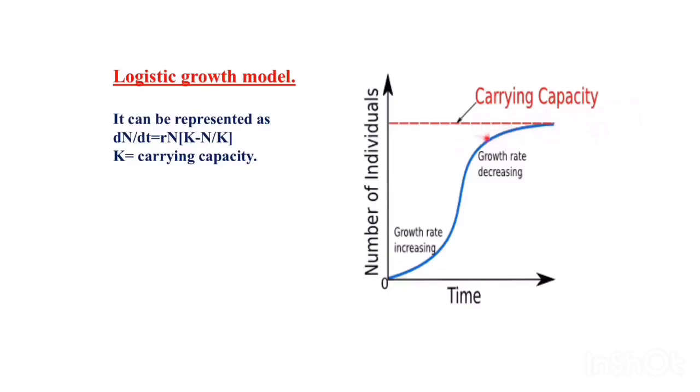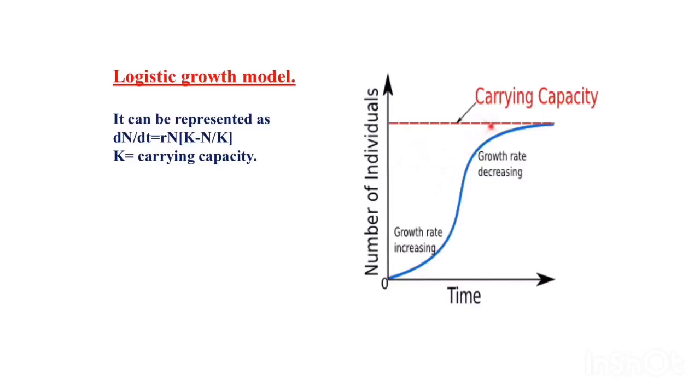That one is called the exponential phase. The point at which the number of individuals in the population becomes stable is called the carrying capacity of the habitat. See here, after reaching this point the graph started to go constant, or it becomes stable. This point is called the carrying capacity.